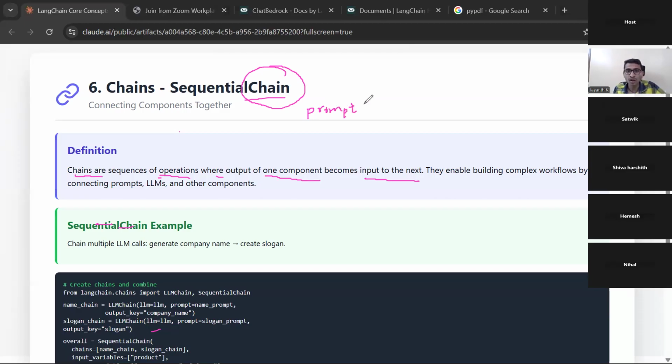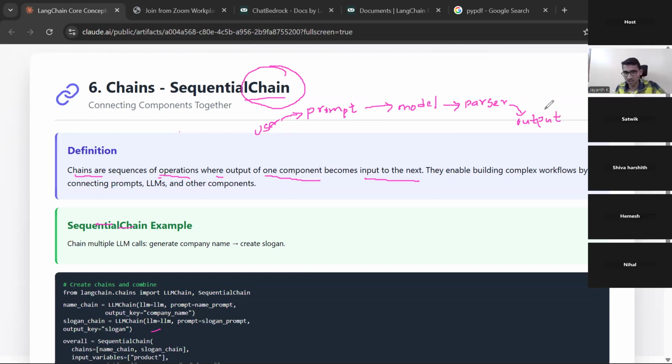The user will give something, and that will be inserted in the prompt, and the prompt should go to the model. And the model should go to some parser. Why do we need a parser? The model will give some output which is not in the right format that we require. So we use LangChain output parsers so that we get the output in the right format.